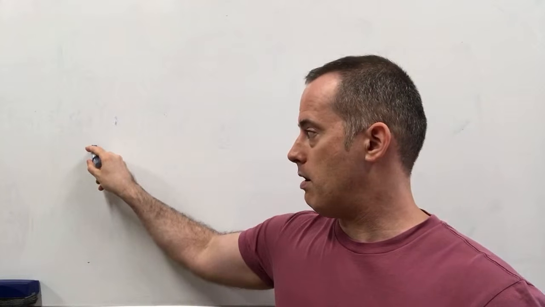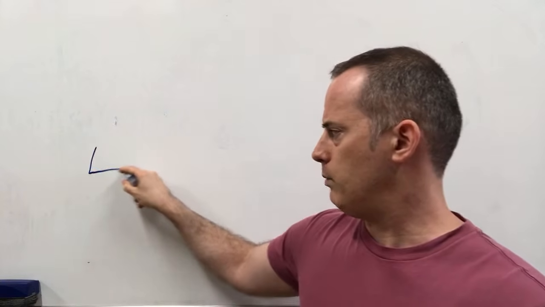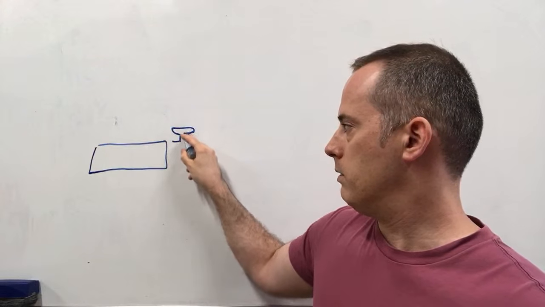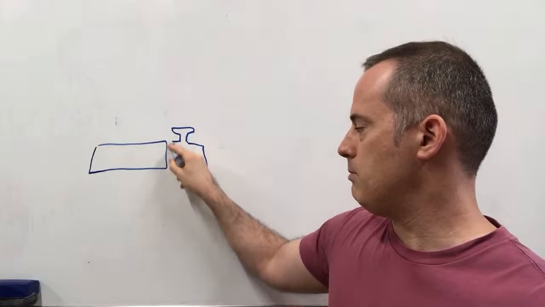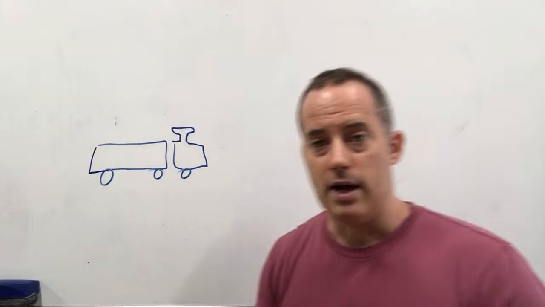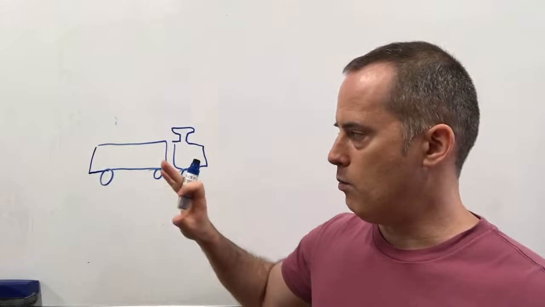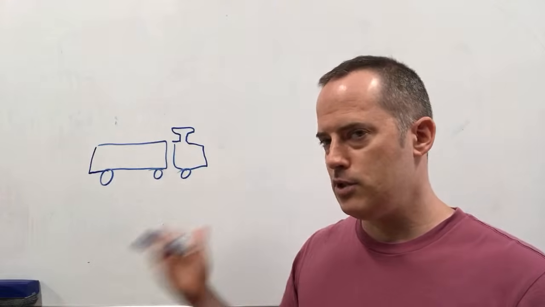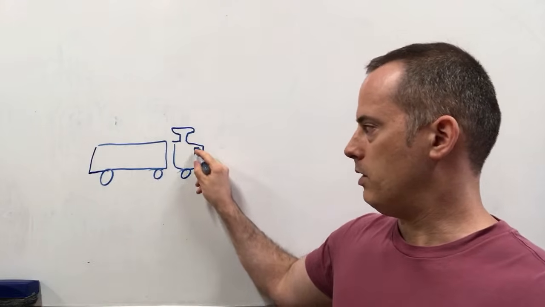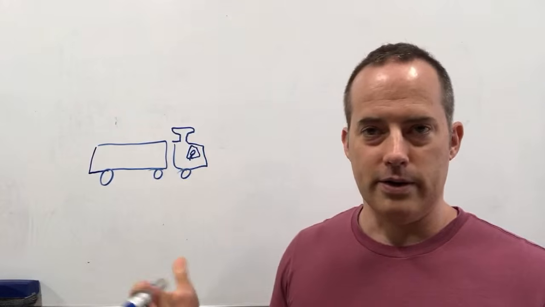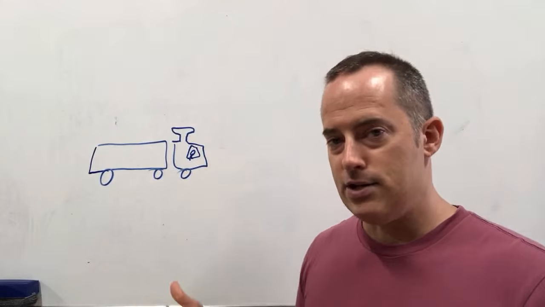So I'm going to draw, we're going to pretend this is like a train over here. Like a steam train. Here's a train like that. Very simple. So what we're doing here as a native speaker is, if you imagine you're the person, we call this the train conductor or the engineer.